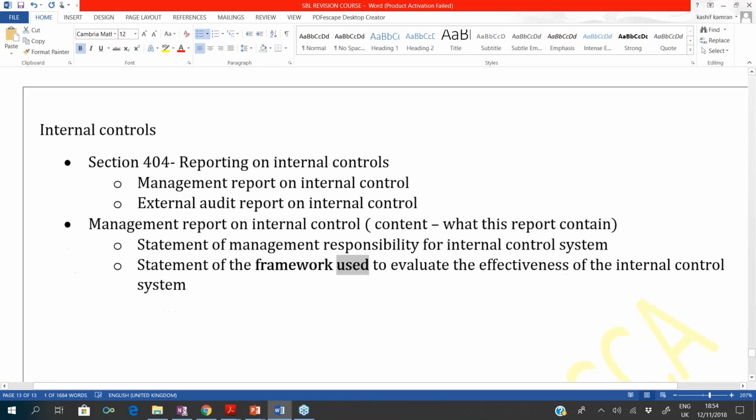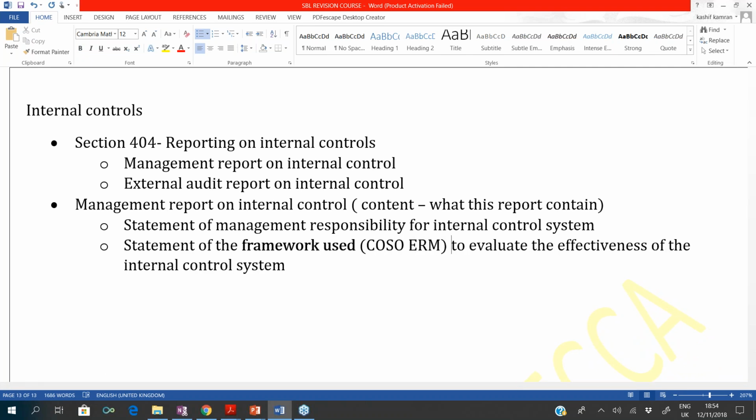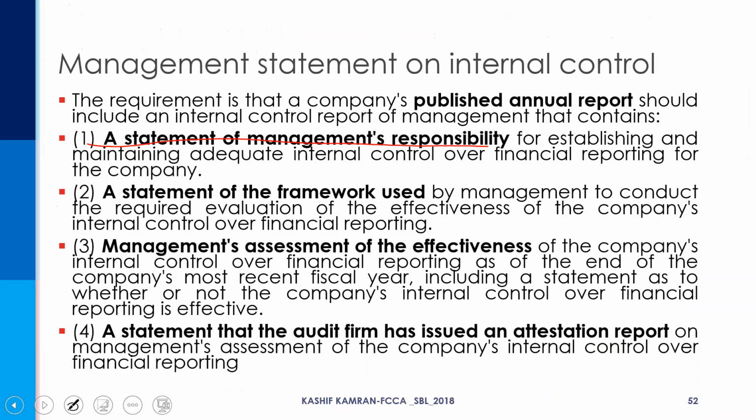That framework was covered in the preceding topic, risk. That framework is known as the COSO ERM. The COSO ERM is used to evaluate the effectiveness of the internal control systems. Number three, management assessment of the effectiveness.